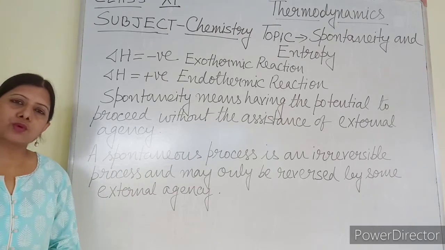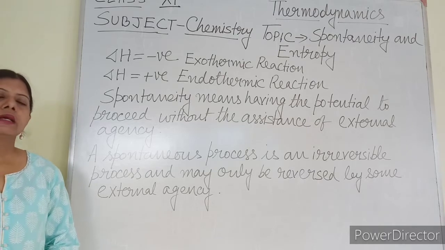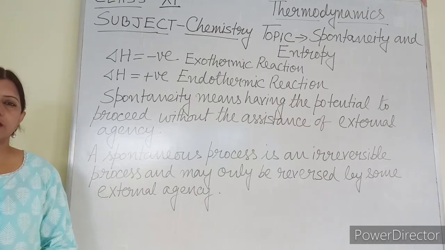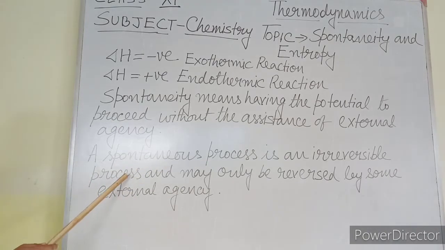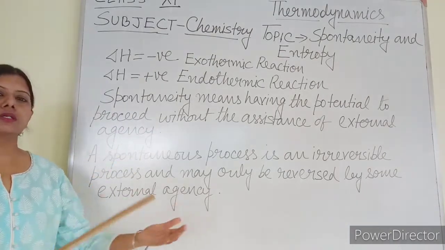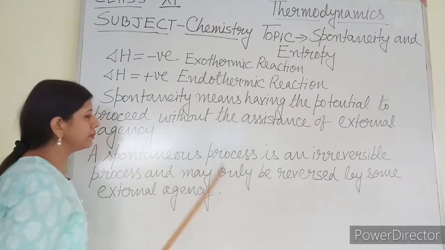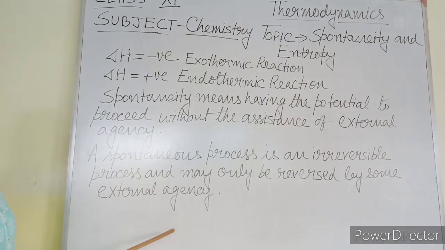So if it is proceeding, that means it is going in one direction definitely. Generally, spontaneous reactions are irreversible reactions, proceeding in one direction. A spontaneous process is an irreversible process. It is not reversible. It is proceeding in one direction towards the completion of the reaction, and it can be reversed only by some external agency.